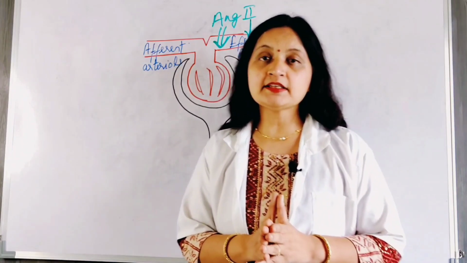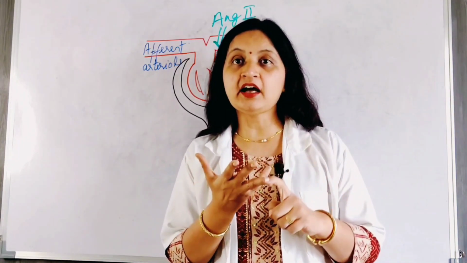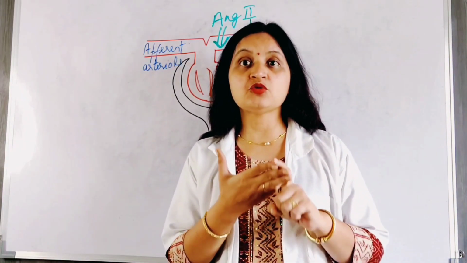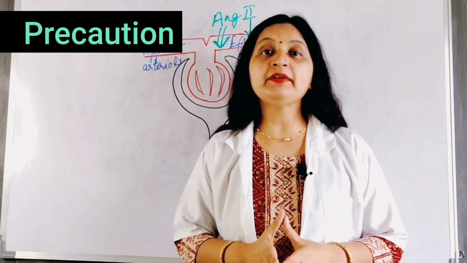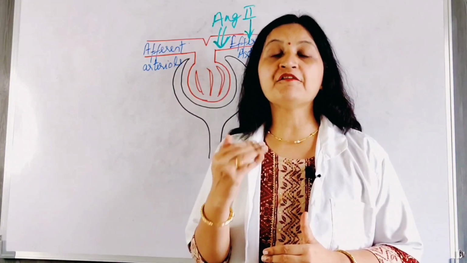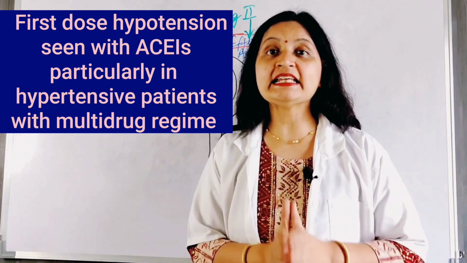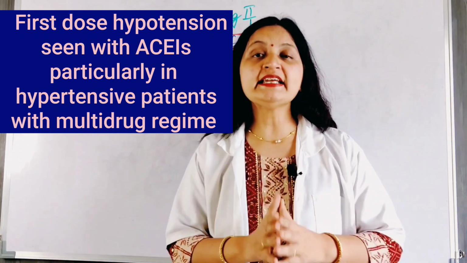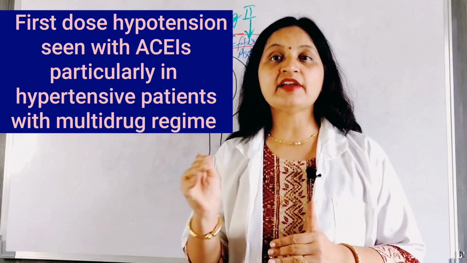Thus, RAS inhibitors, including the ACE inhibitors and ARBs, do not cause reflex tachycardia. There is no rebound hypertension. Postural hypertension is not seen, so they are safe drugs in the management of hypertension. However, a precaution needs to be kept in mind that a sharp fall in blood pressure can be observed after starting the first dose. This is known as first dose hypotension, and this is particularly seen in severely hypertensive patients on multi-drug regimes. Therefore, ACE inhibitors and ARBs are started with very small doses and increased gradually.